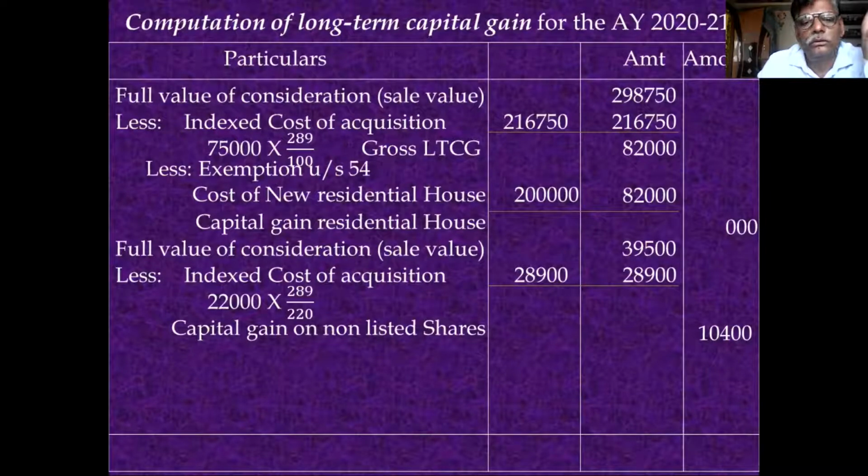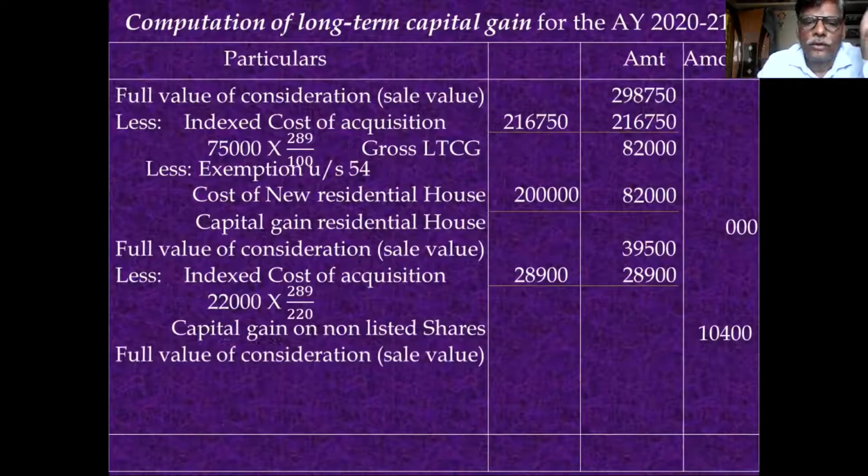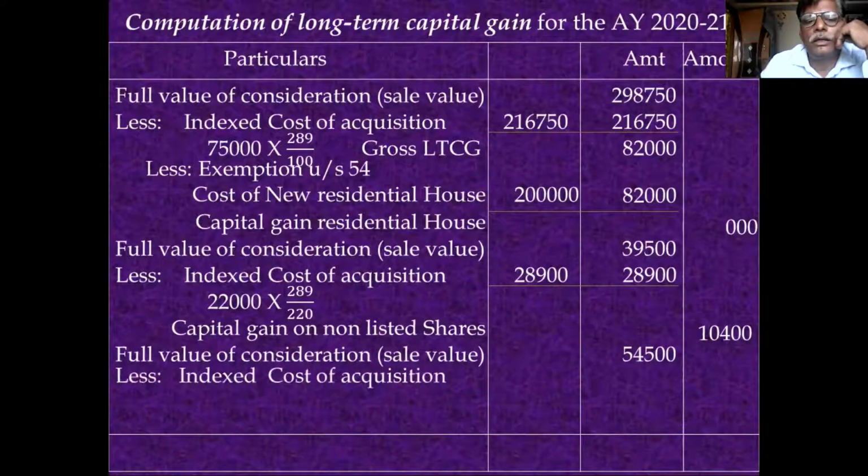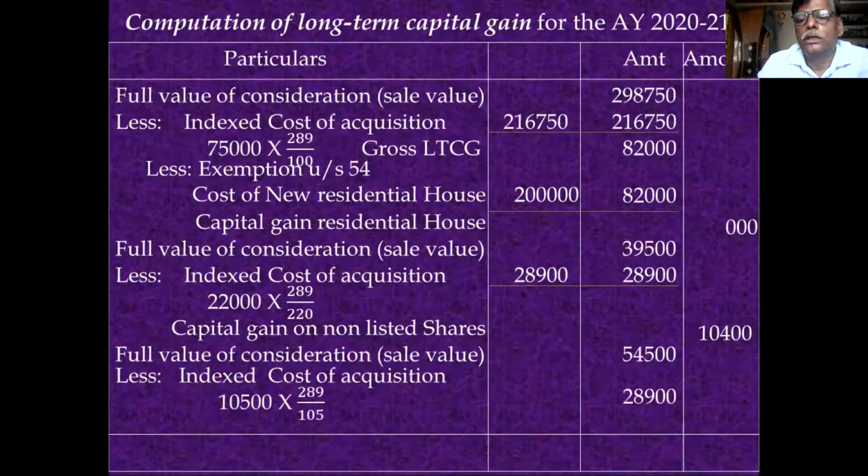The next is the full value of consideration of the third asset. The sale value is 54,500, less index cost of acquisition. 10,500 is the cost of acquisition, multiplied by 289, divided by 105. Its answer is 28,900.